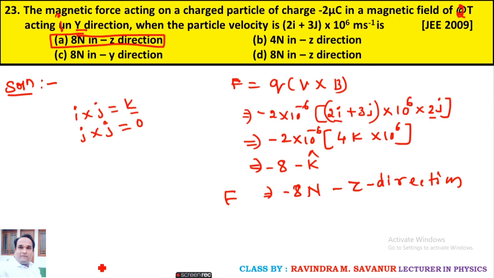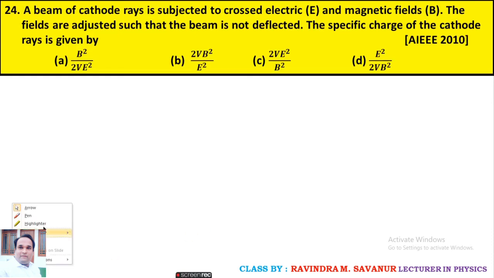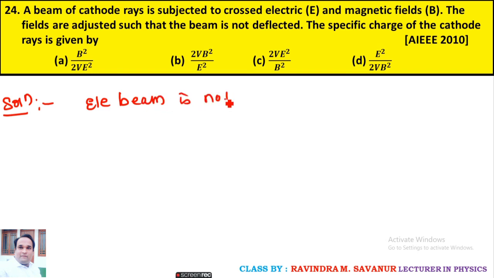Okay. Next question, 24. A beam of cathode ray is subjected to crossed electric and magnetic fields. The fields are adjusted such that the beam is not deflected. The specific charge of the cathode rays is given by, as given in the problem, the beam is not deflected. Then